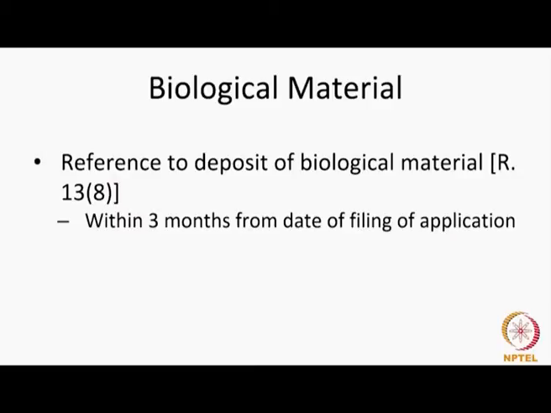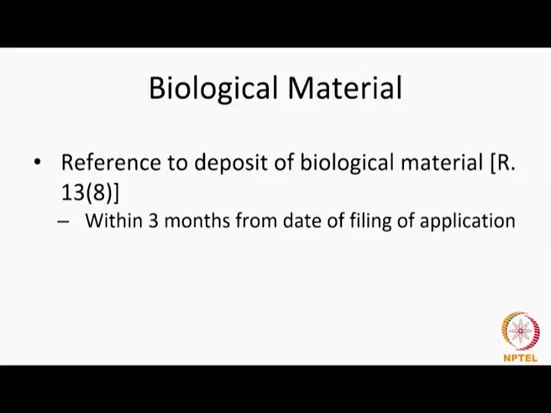Okay. So, here it says request for publication, but if the question is trickier, then you will just have this said. One of the choices could be on or before filing Form 9. This makes the question tougher because the person will have to know what is the rule on biological material, he will have to know what Form 9 is, and he will have to relate this provision. You could also give a confusing choice by saying 3 months from the date of filing Form 1, which is true.